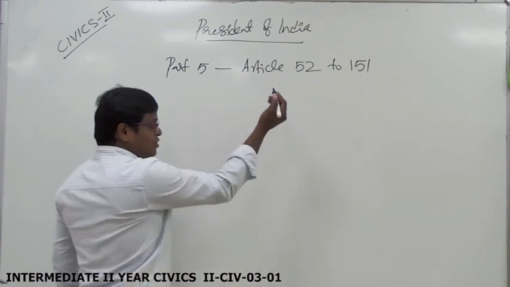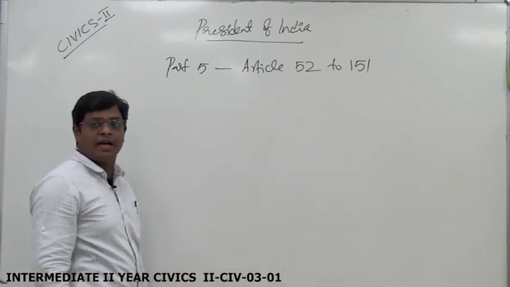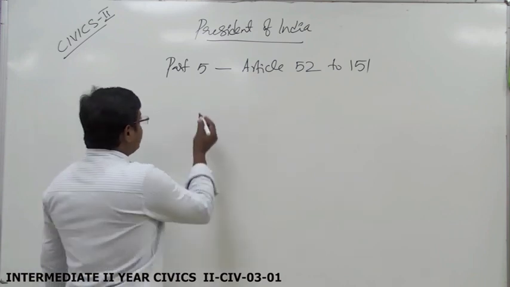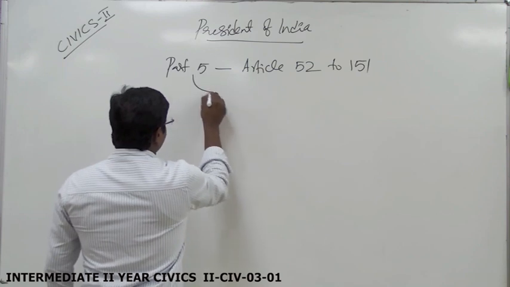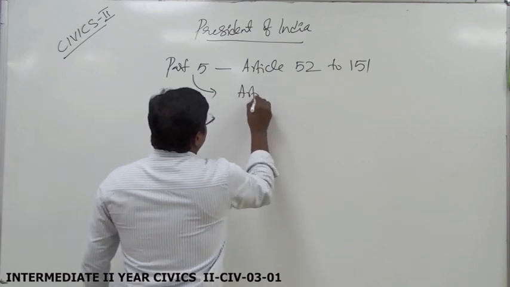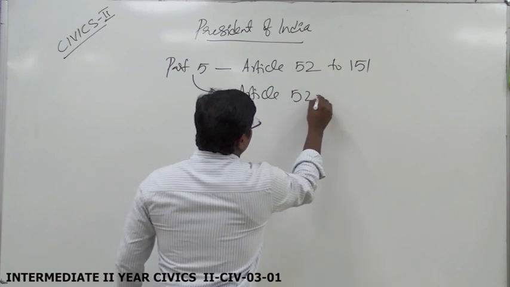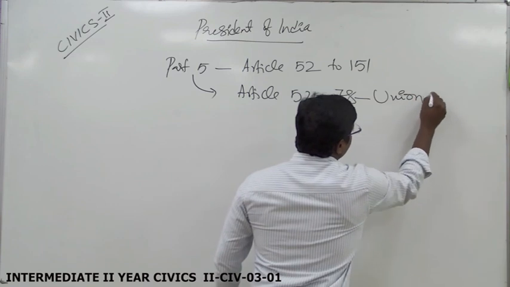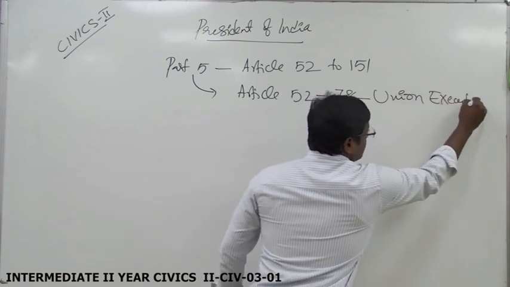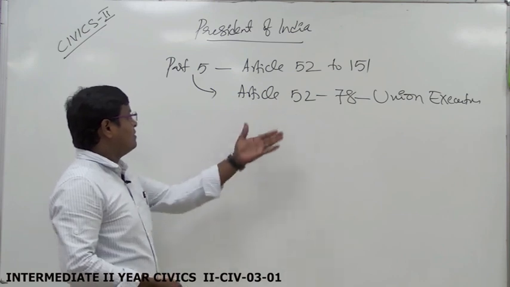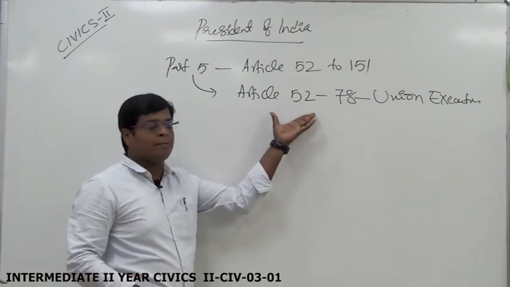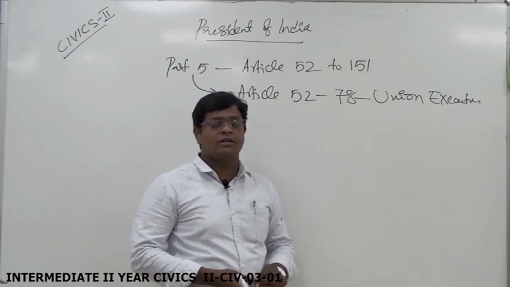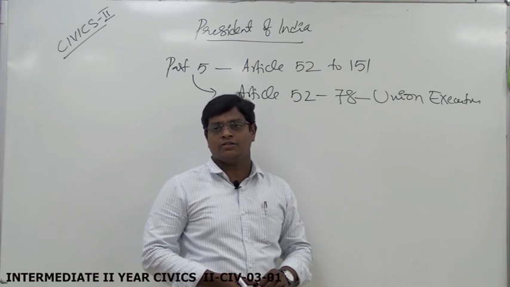In this, the union executive, union legislature, and union judiciary come under Part 5. In this Part 5, Articles 52 to 78 deal with the union executive, that is, the President of India and Vice President of India, the Prime Minister and his Council of Ministers, along with the Attorney General.